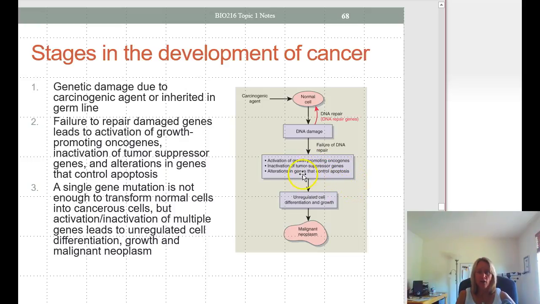When these things occur, this can lead to unregulated cell growth and differentiation, and that can lead to malignant cancer, a malignant neoplasm. It's important to point out that a single gene mutation is not enough to transform normal cells into cancer cells, but we need activation and inactivation of multiple genes that ultimately lead to the unregulated cell differentiation and growth and development of that cancer.